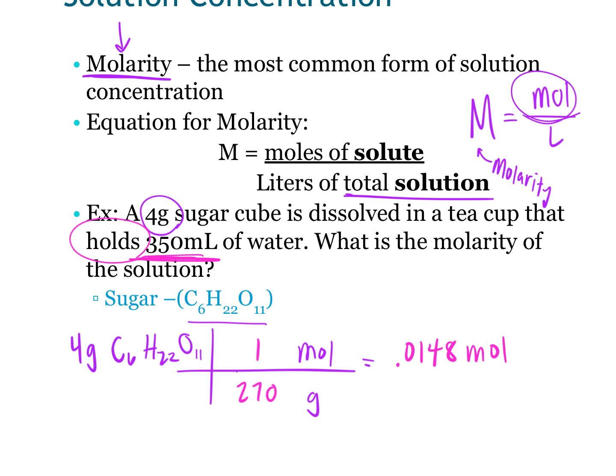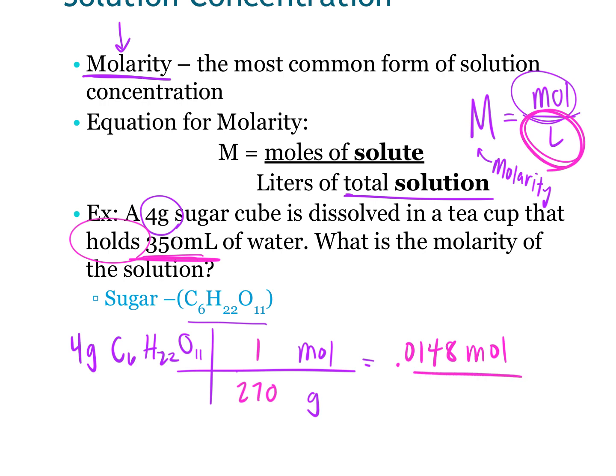We have to be careful in our problems to make sure it's not saying we're adding this much water to our solution. We need to make sure that the amount of liters we use is of our entire solution. So it's including the volume of whatever solute you dumped in, because even this 4-gram sugar cube, when we put it in there, is going to raise the volume a little bit. By using that 350, we know we're accounting for the volume of that solid as well.